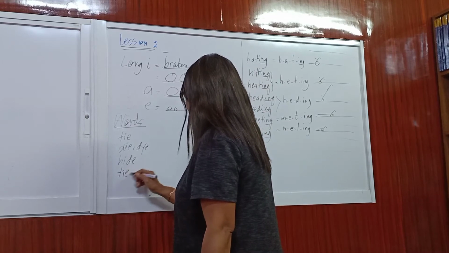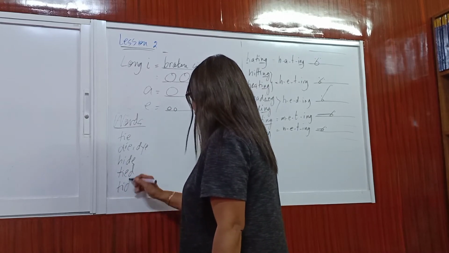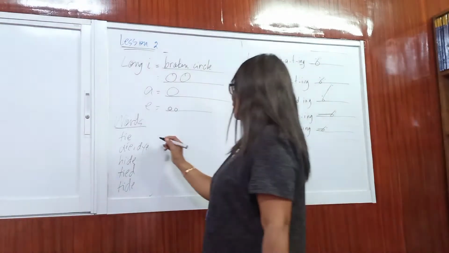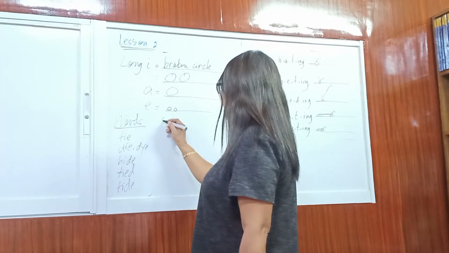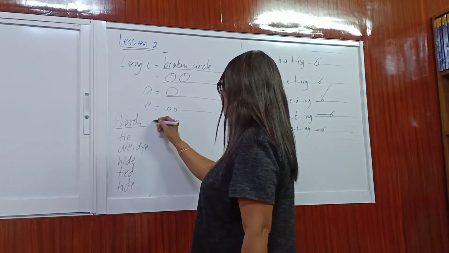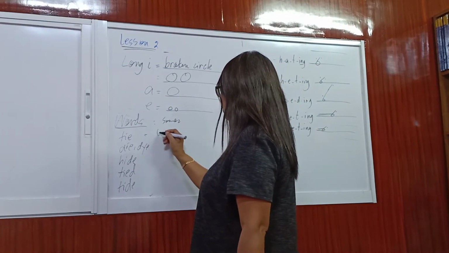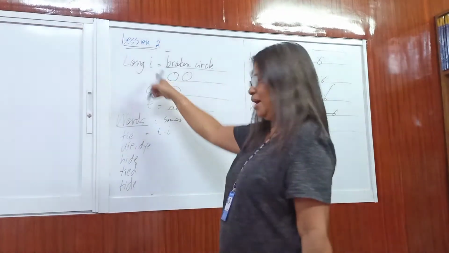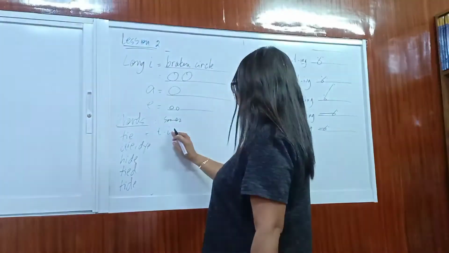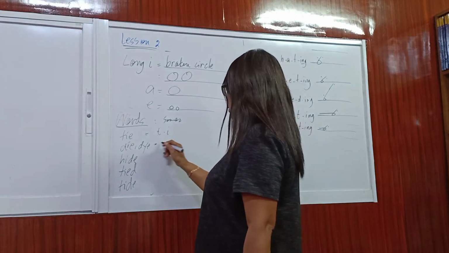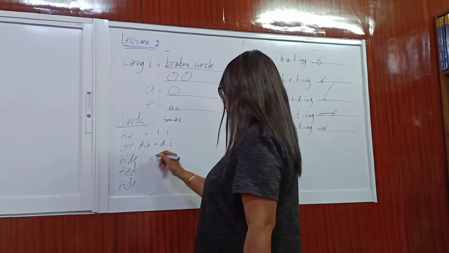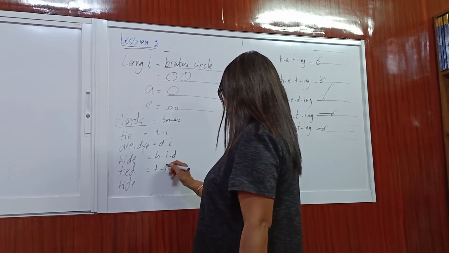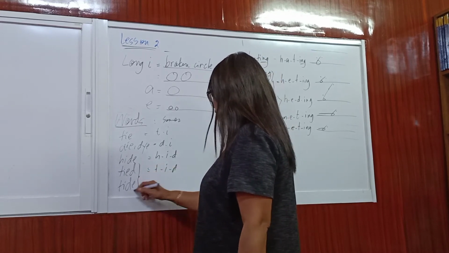Tie or tie. Okay, so we limit the example so that mabilis tayo. So, if we're going to get the sounds of these words, tie is sounded as T-I. So, ganyan po ang I. Na broken circle. I. Ang E is, really, lagay mo dyan, E. So, D and I, we have H, I, and D. T, I, and D. Parehas po yung dalawa.